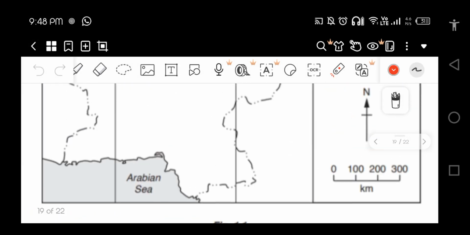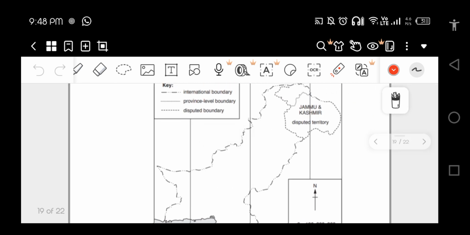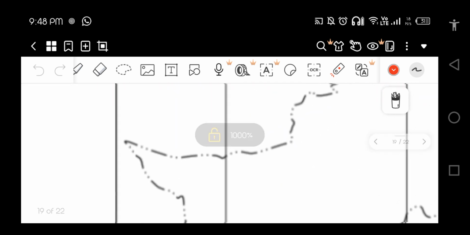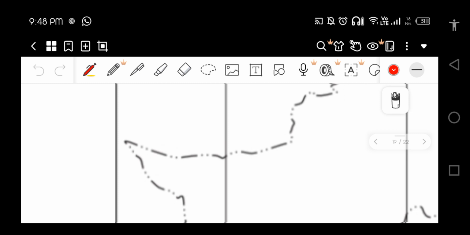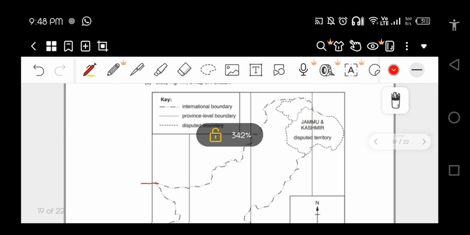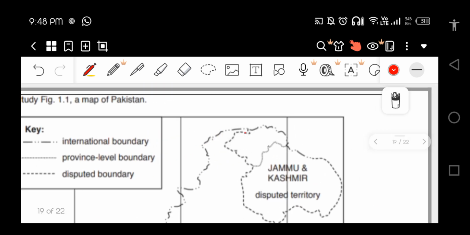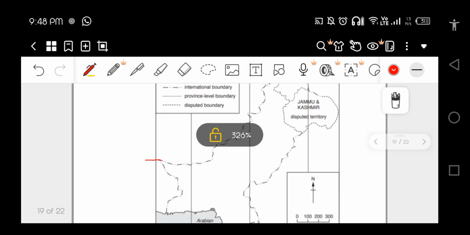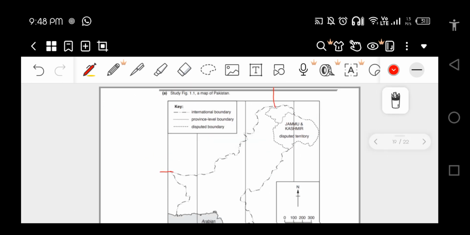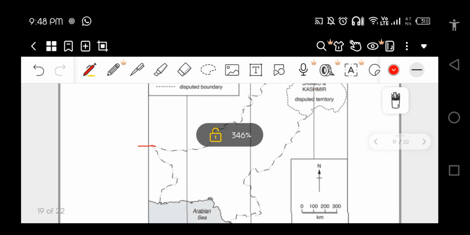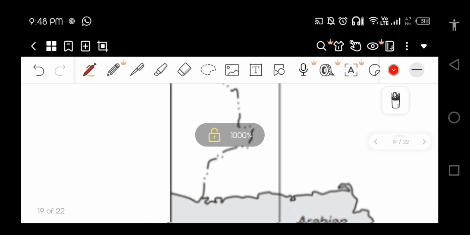So Afghanistan. Now let me share some tips with you. Just make a line over here and a line over here, just like this. Whenever they ask you to locate Iran, they ask you about the location of Iran, so make sure you mark this region.